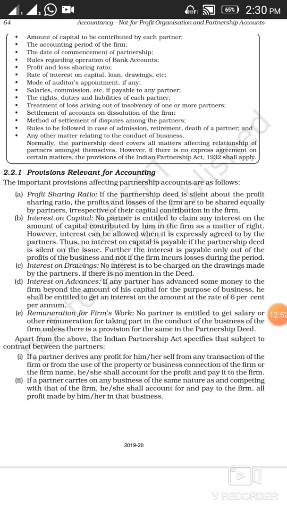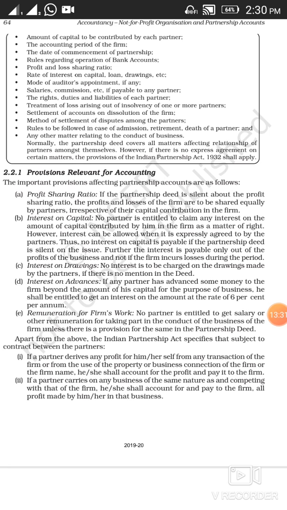As in case of partnership, with the consent of all the partners, you may admit any partner, and in case of death, how you are going to make the treatment of the accounts at the death of any partner will be mentioned over here. Any other matter relating to the conduct of the business will be written over here. Basically all the points regarding partnership will be discussed under your partnership deed. So it's a very important document regarding partnership.